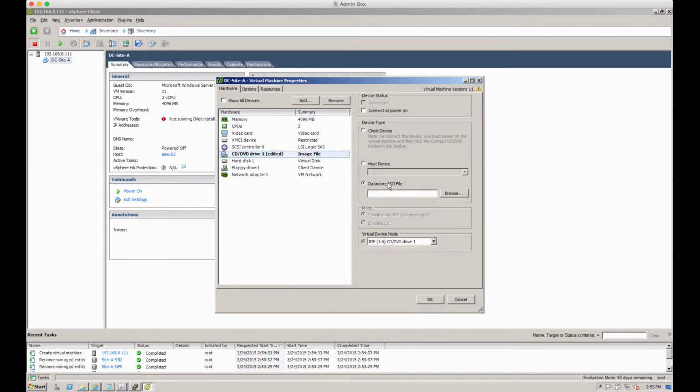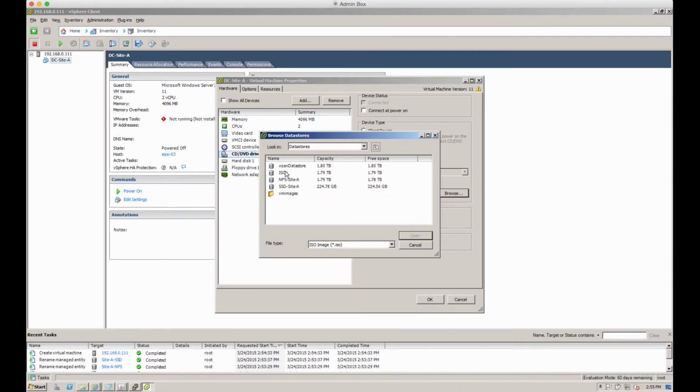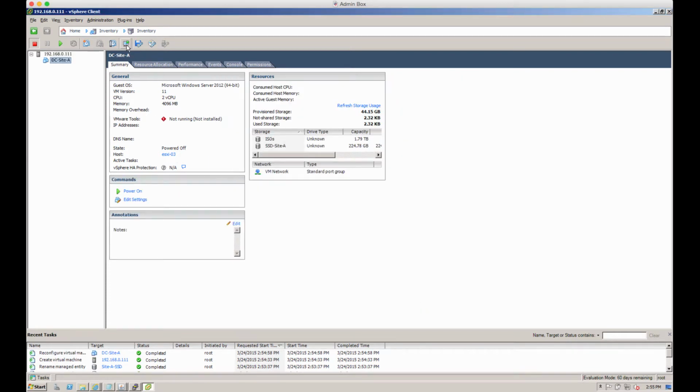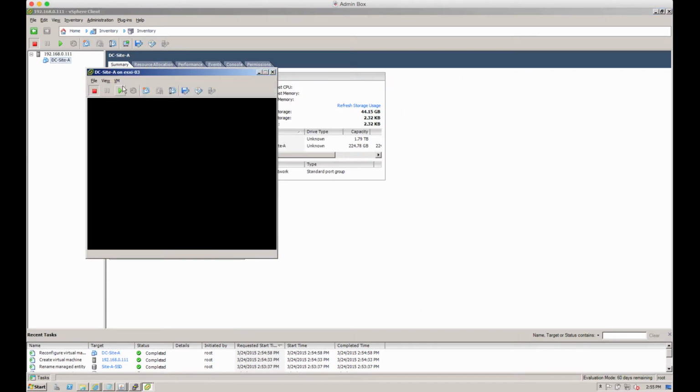So we'll just load the ISO file which I've previously uploaded to the data store. We'll go in here, we'll make sure it connects that device at power on. We'll open the console and then we'll finally power it on.